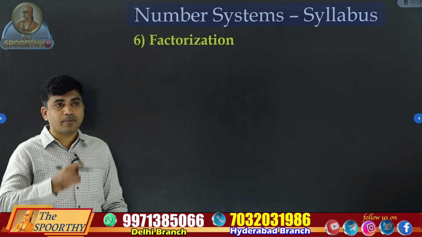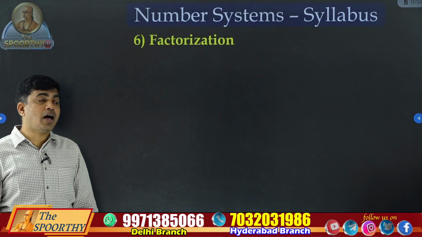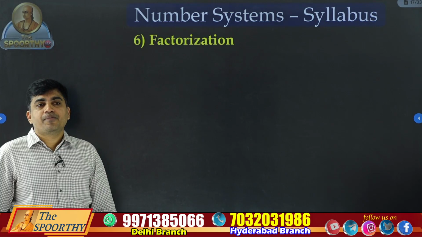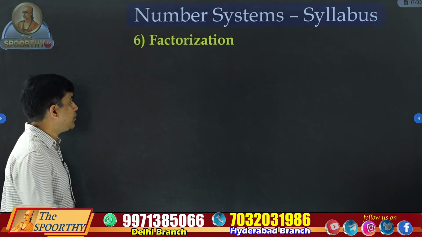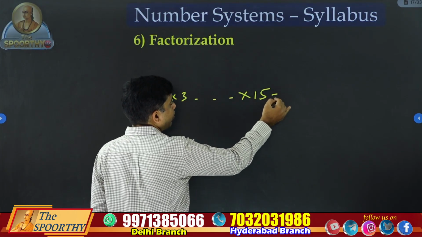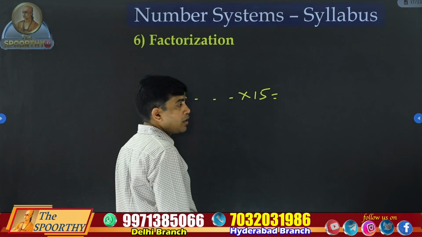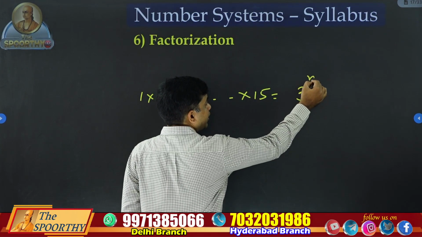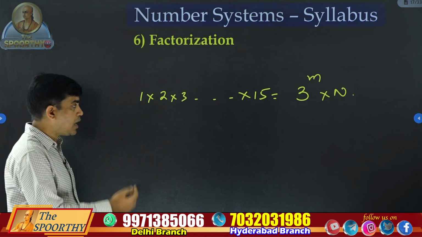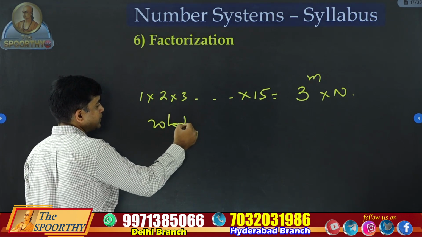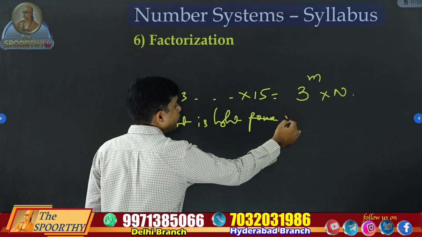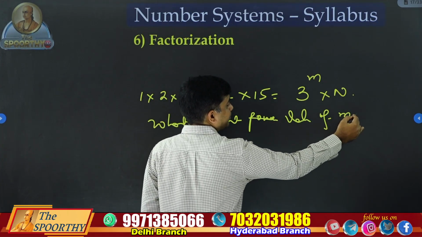Next, factorization, another important chapter. This year they asked 4 to 5 questions in the 2025 paper. What is factorization? For example, 1, 2, 3, so on up to 15, all these numbers multiplied is equal to, they'll say, 3 power m into some n. This question was asked in the exam. What is the highest value of m?